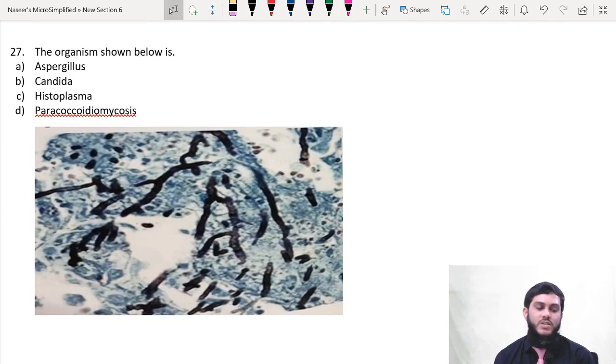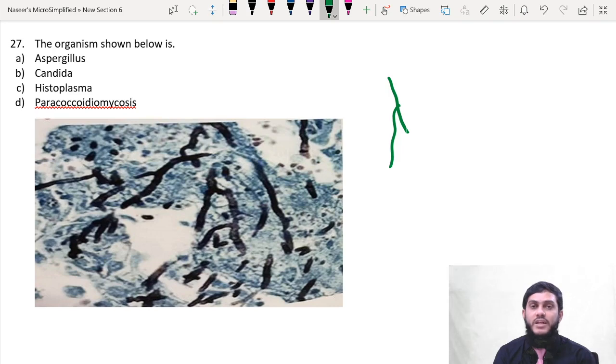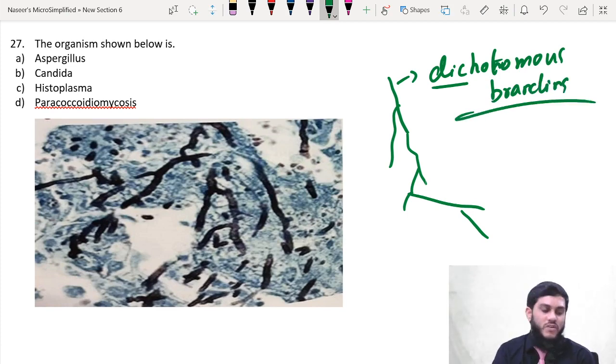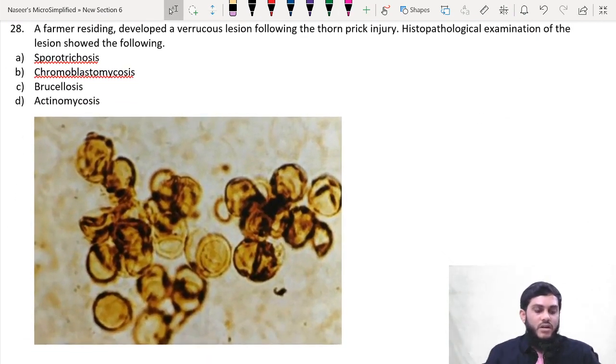So next question, identify the organism shown in the image. See, this is the hyphae, which is dividing into two. Again this is dividing into two. Again this is dividing into two. So each and every hyphae is dividing into two. This type of branching is known as dichotomous branching. Di means two. Every hyphae will divide into two. Dichotomous branching is a characteristic feature of Aspergillus. Direct question, no doubt in that. Next question, 28, an image based question: a farmer residing develops a varicose lesion.